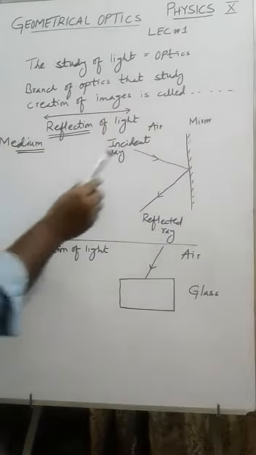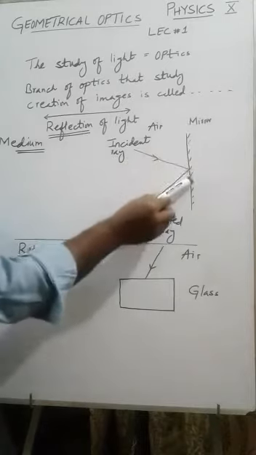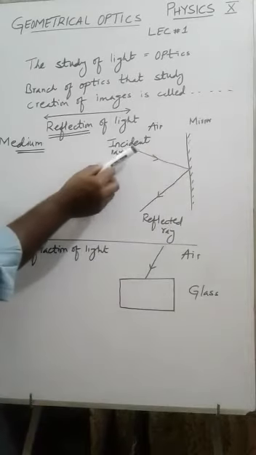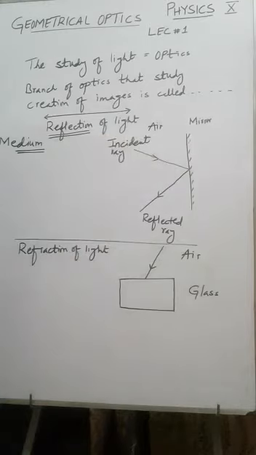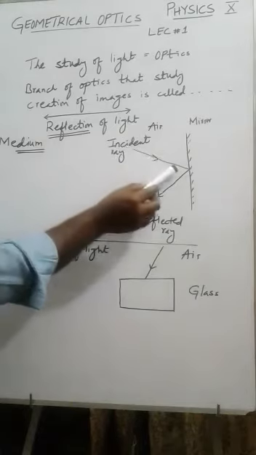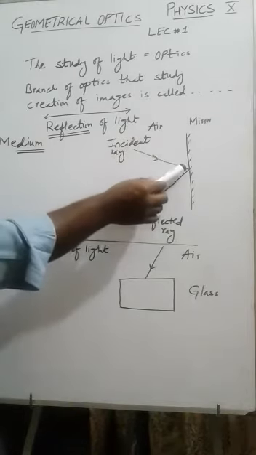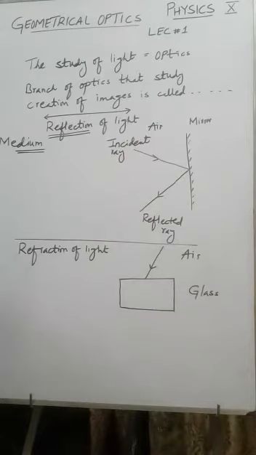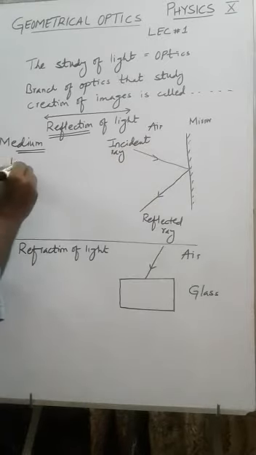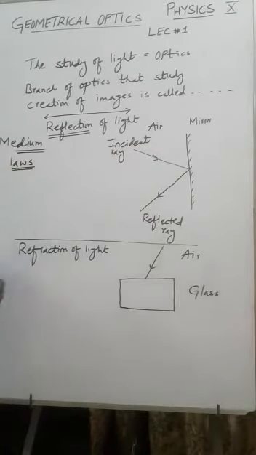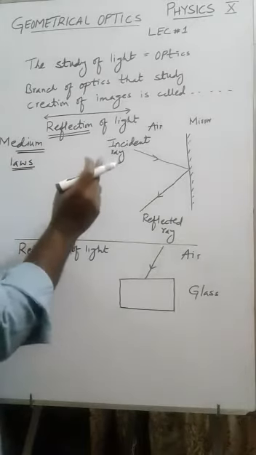So look at here, light from one medium strikes the surface of another medium. That means light comes in air and strikes this mirror and is bounced back. This phenomenon is known as reflection of light. I repeat, when light traveling in one medium strikes another medium and is bounced back, this phenomenon is known as reflection of light. Now be careful, I am going to discuss the laws of reflection. There are two laws of reflection. What are the laws? Before the laws, try to understand it.